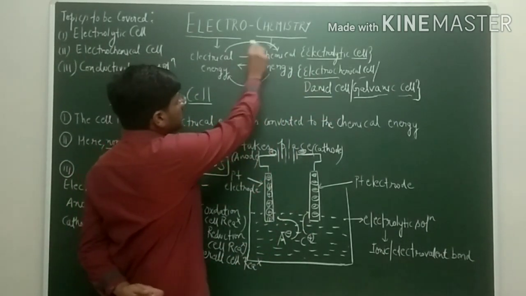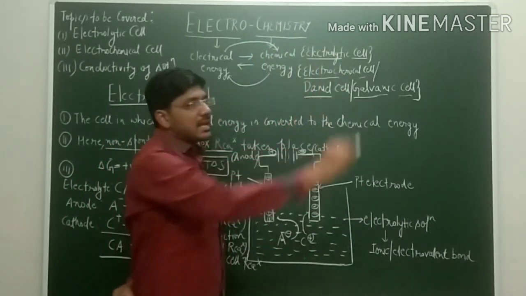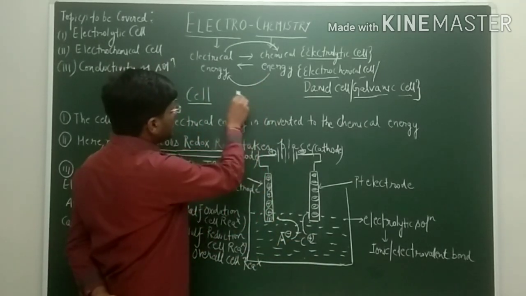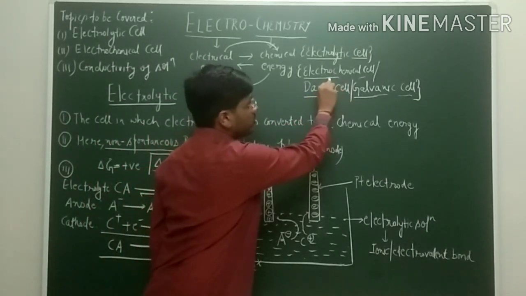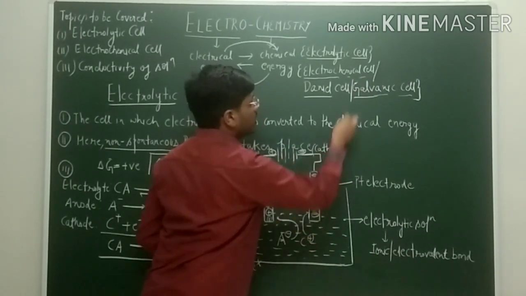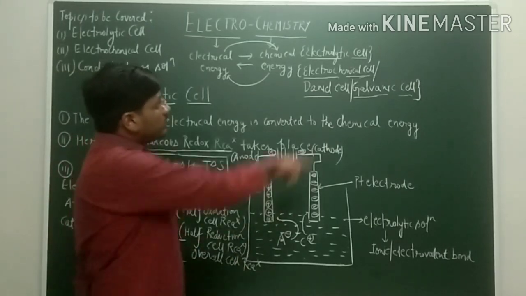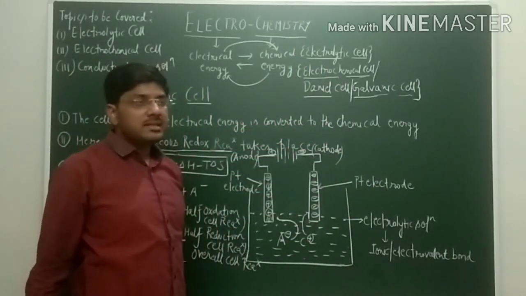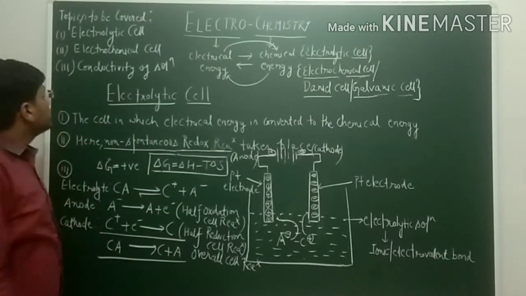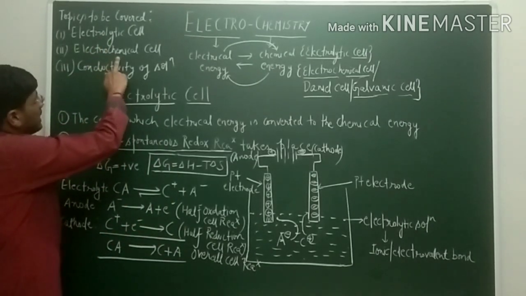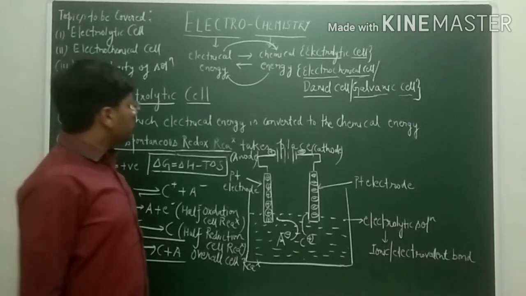If electrical energy gets converted into chemical energy, then that cell is known as an electrolytic cell, and the cell in which chemical energy gets converted into electrical energy is known as an electrochemical cell or Daniell cell or galvanic cell. Now, before going into details of the electrolytic cell, we will briefly discuss the topics we are going to cover majorly in this chapter. First is the electrolytic cell, then the electrochemical cell, and last we will discuss the conductivity of the solution.